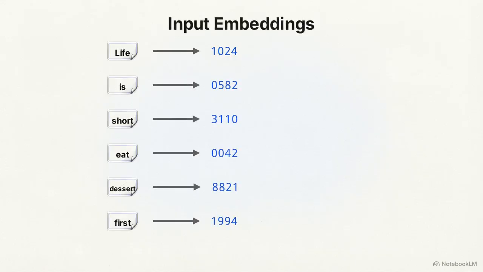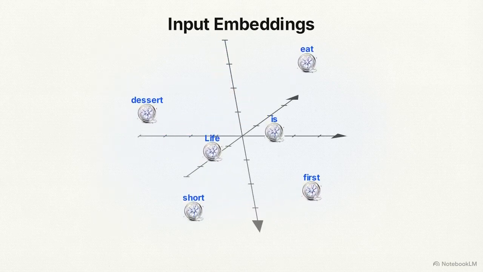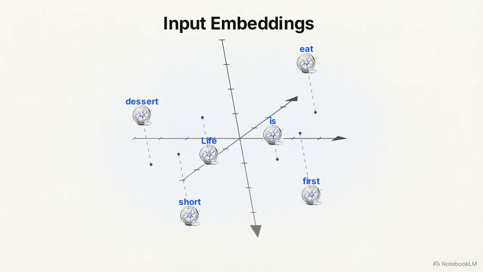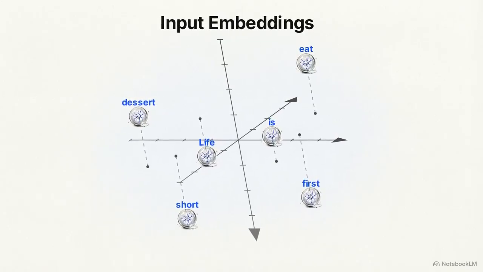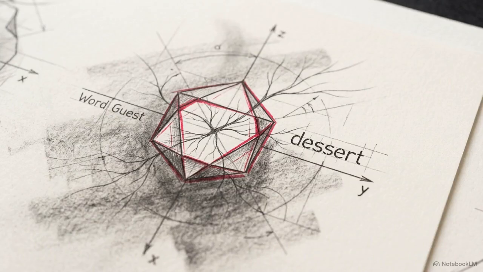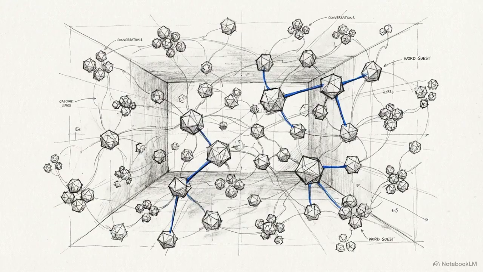This diagram shows input embeddings. The computer converts each ID number into mathematical coordinates, placing each word in a 3-dimensional room. But notice they are completely isolated, with zero awareness of who else is at the party. These coordinates explain what the word means in a vacuum, but they tell us absolutely nothing about how the words relate to one another. That brings us to self-attention.